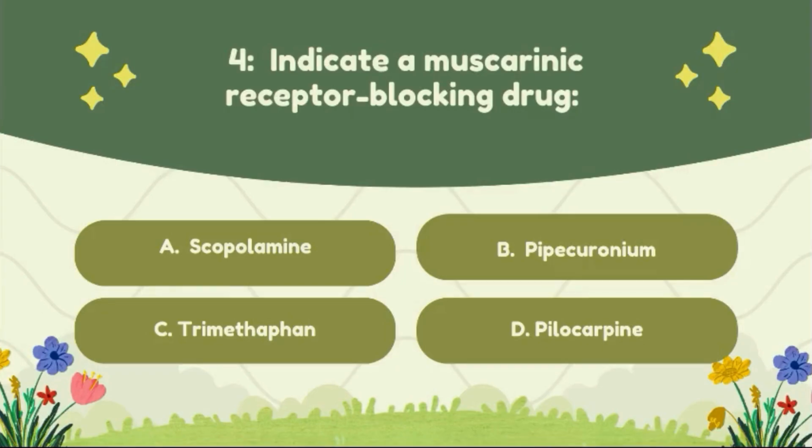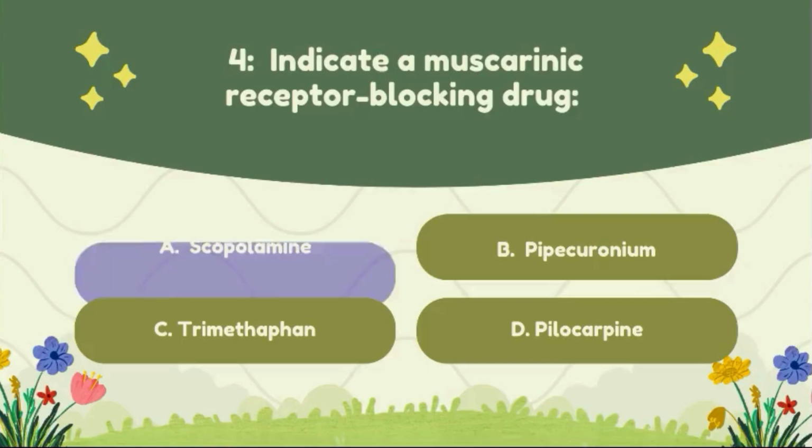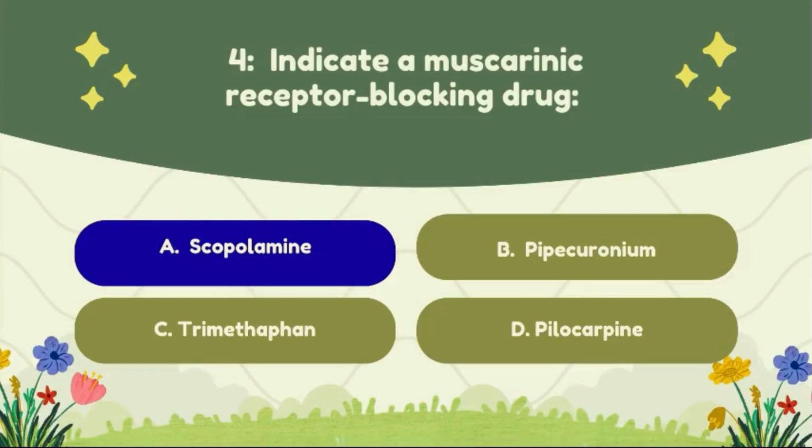Question number 4. Indicate a muscarinic receptor blocking drug. Option A, scopolamine; option B, pipecuronium; option C, trimethaphan; option D, pilocarpine. The correct answer of this question is option A, scopolamine.